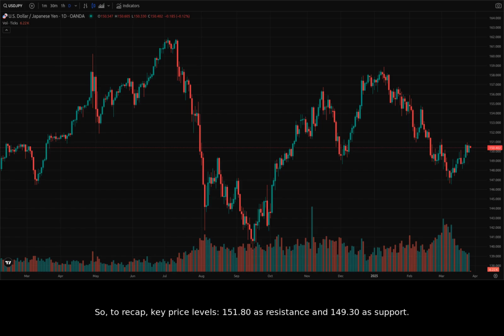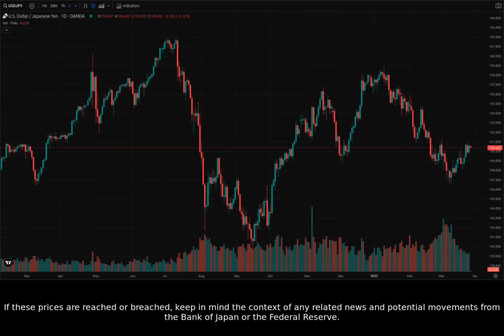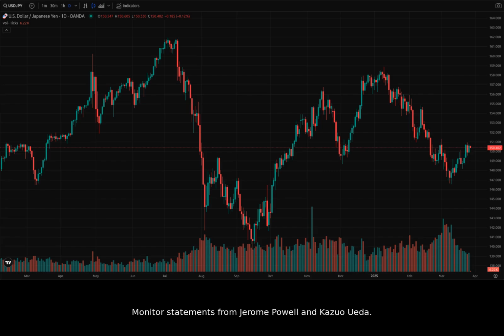So, to recap, key price levels: 151.80 as resistance and 149.30 as support. If these prices are reached or breached, keep in mind the context of any related news and potential movements from the Bank of Japan or the Federal Reserve. Monitor statements from Jerome Powell and Kazuo Ueda. The likelihood of the upward or downward price trend will rely heavily on further news and events.